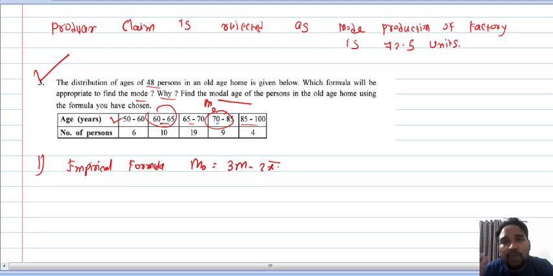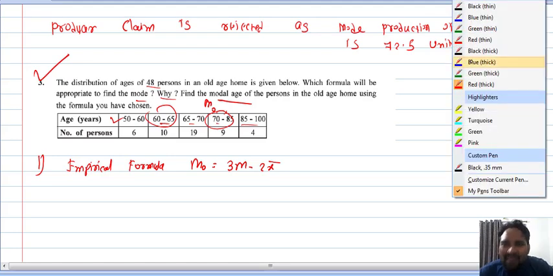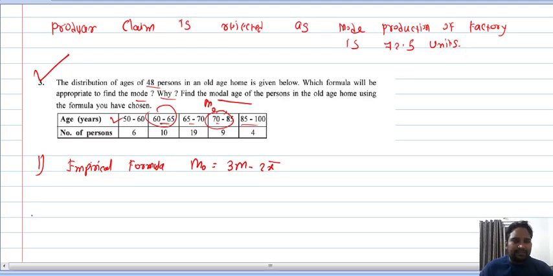It can be asked in MCQ for 1 mark, and there is one of the questions in section B. Okay, who gave the empirical formula? So Karl Pearson is the statistician's name. Now see, first of all I will change the pen color because I have been writing with red till now. Black.